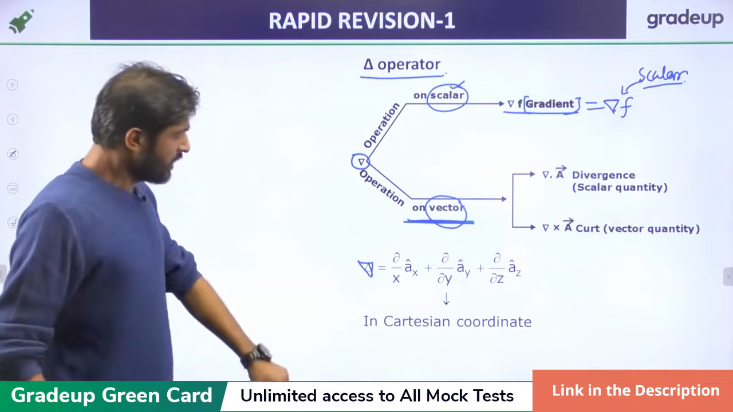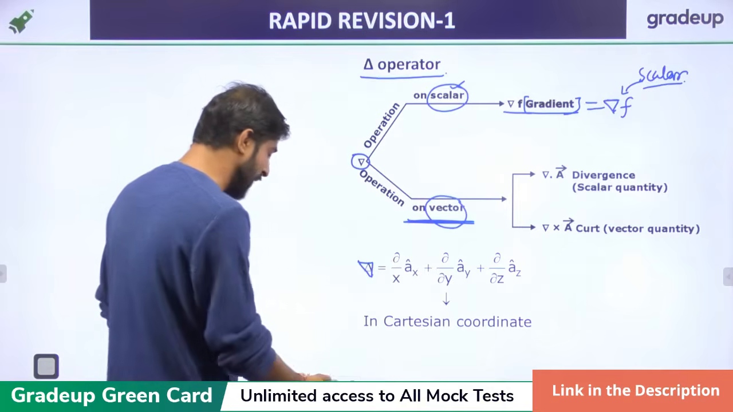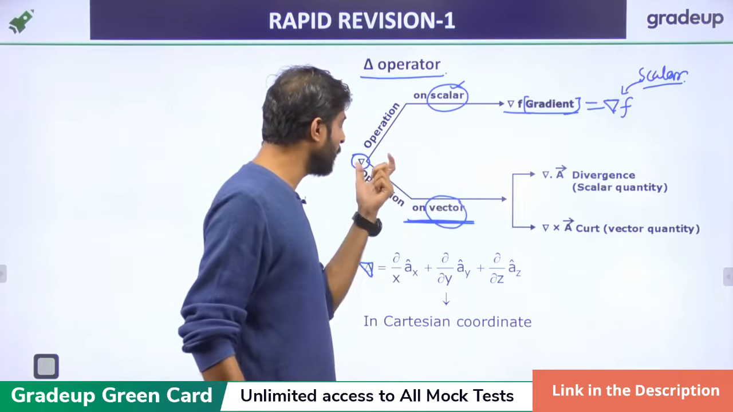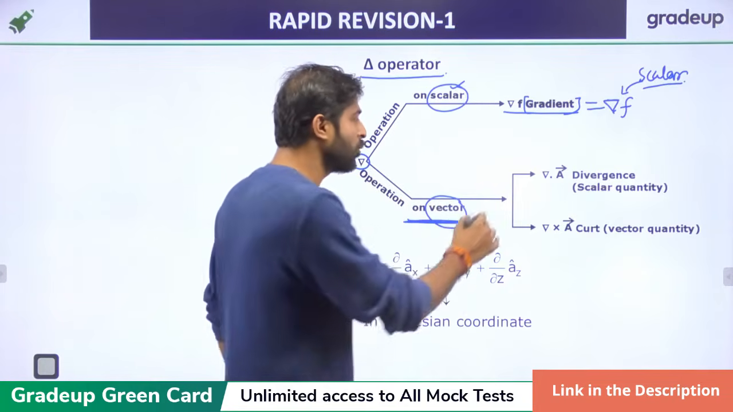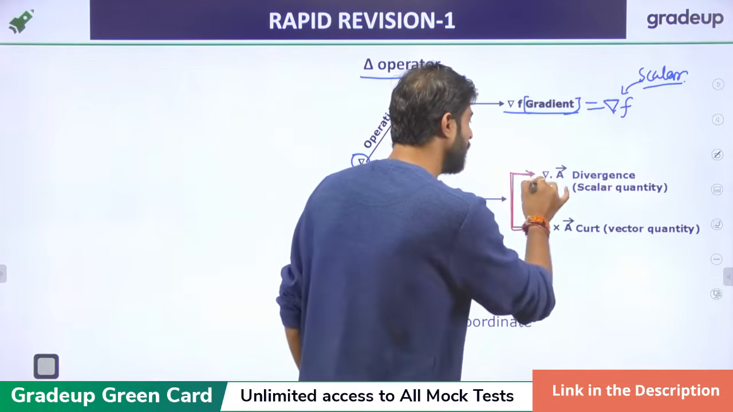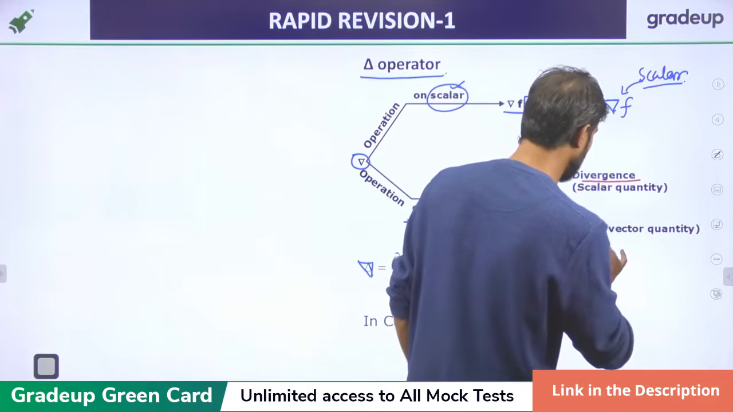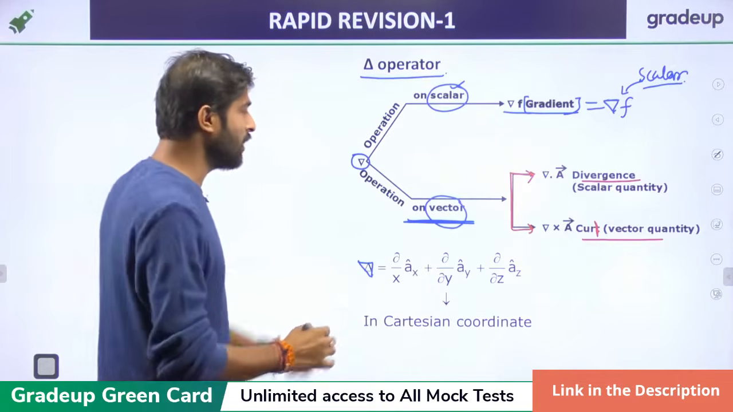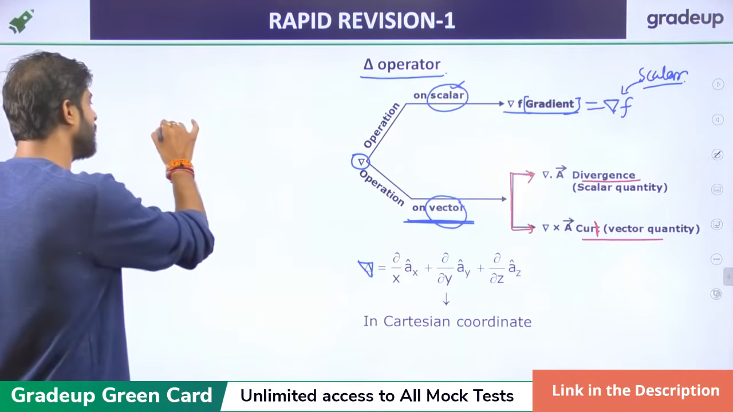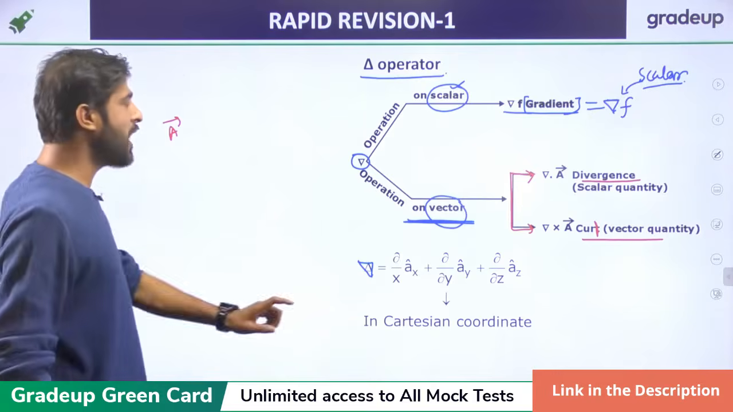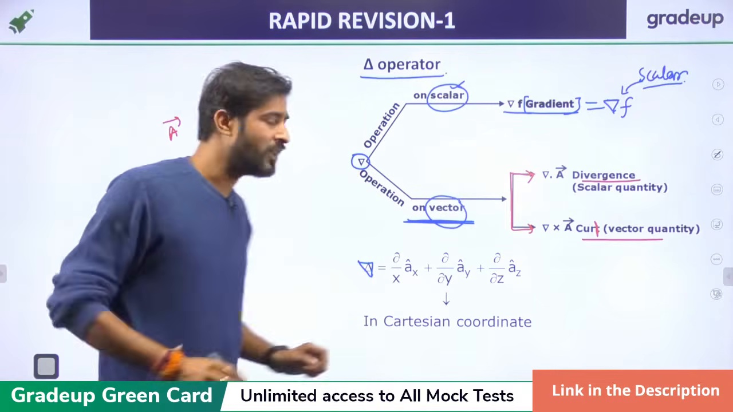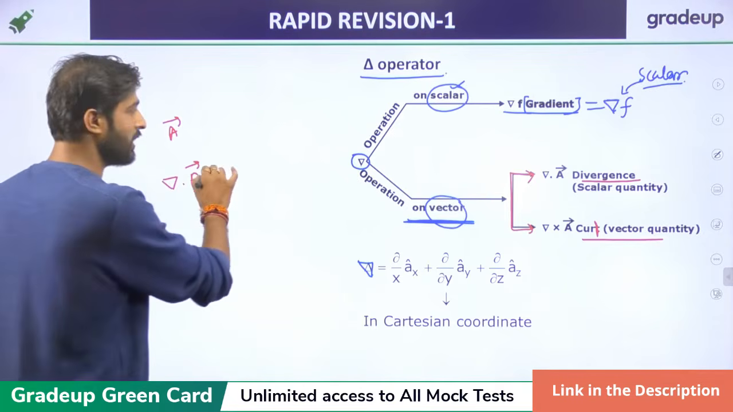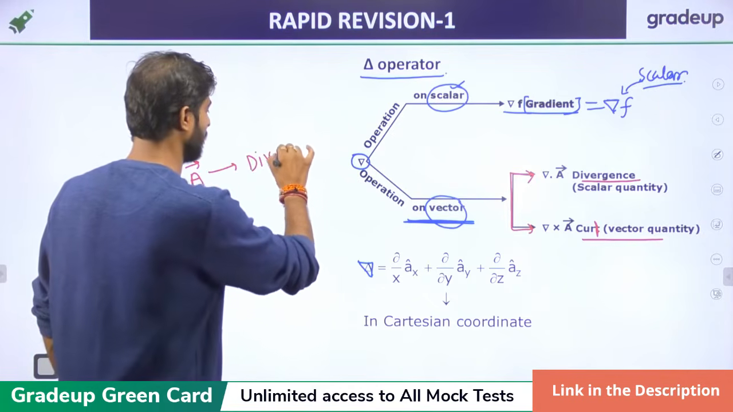Now, the vector operation. When we operate the delta on the vector, there are two parts. One is the divergence, another one is called the curl. Divergence: let A be a vector quantity. If we perform the delta operation on it, then it becomes delta dot A, right? And it is called divergence.